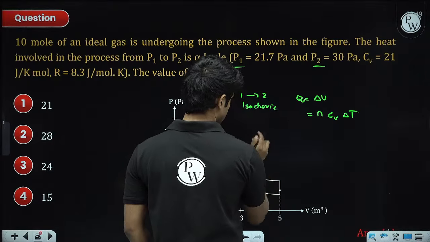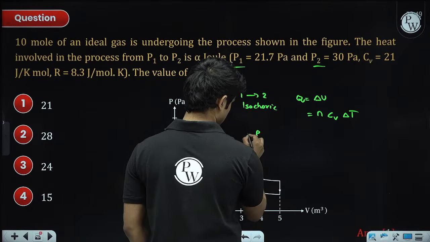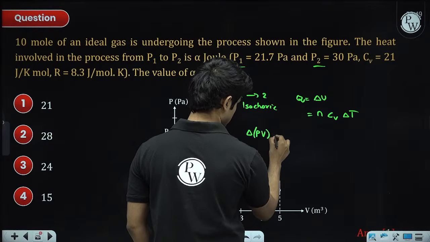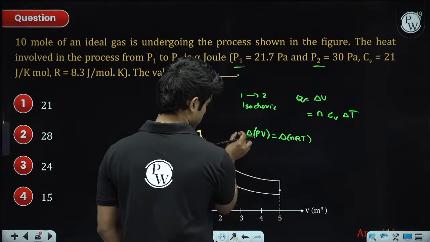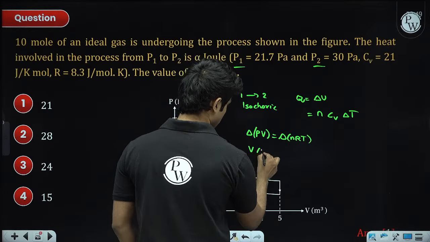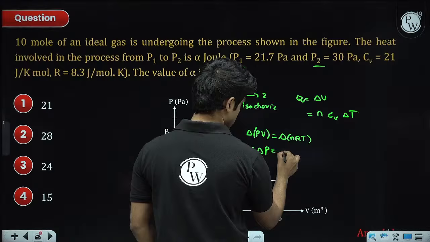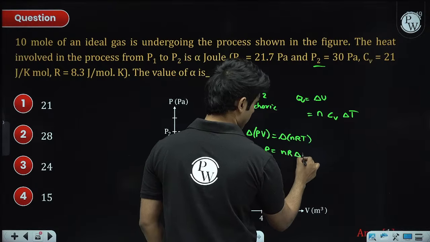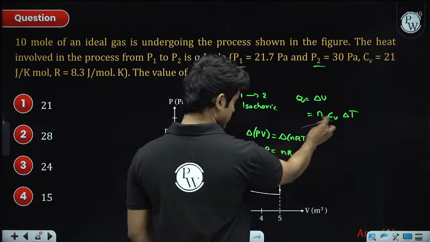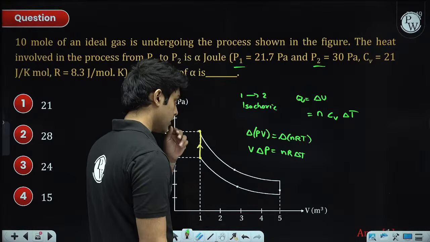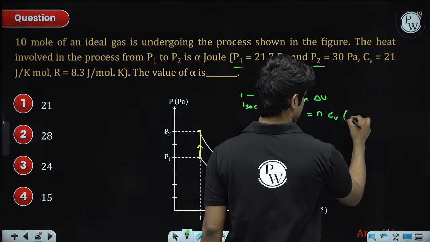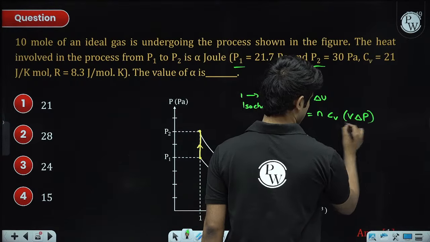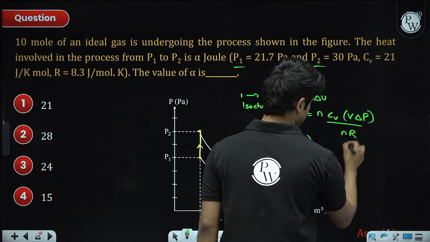Because this is a constant volume process, firstly we can say delta PV equals delta of nRT, and because it's constant volume, we can take V out. V delta P equals nR delta T. From here we can write delta T as V delta P divided by nR.